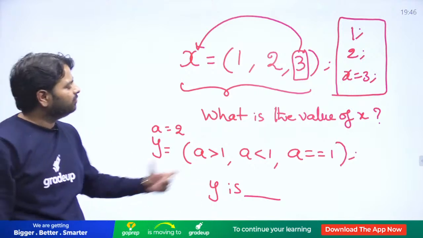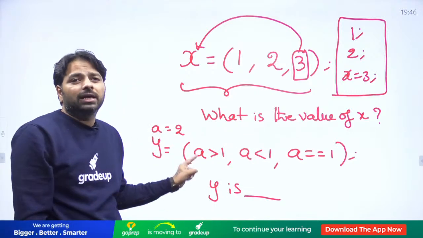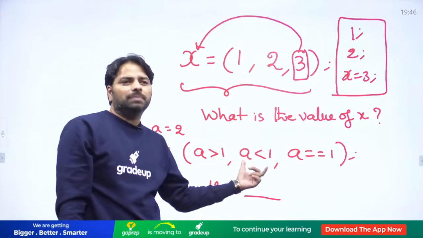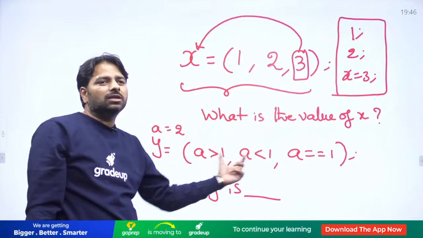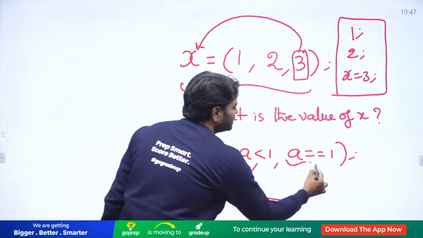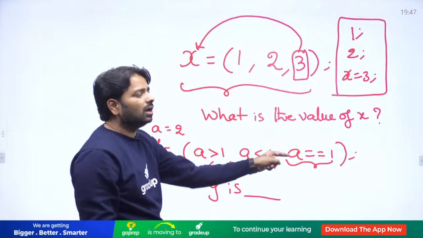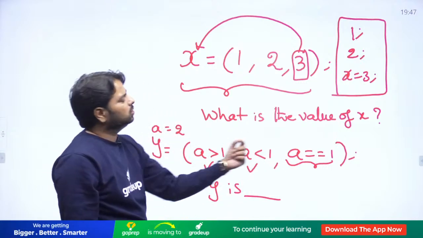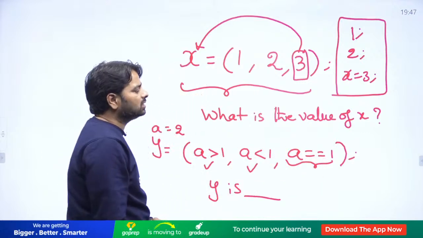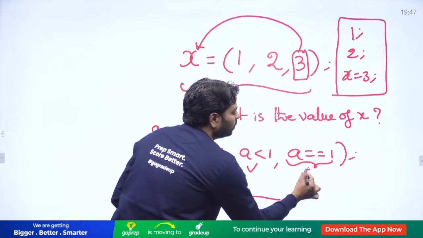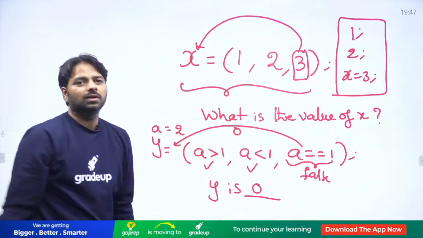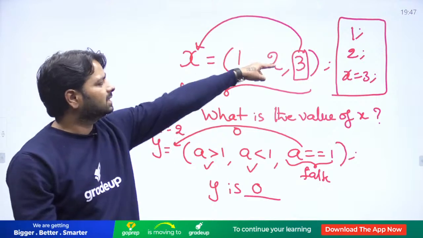Now here also it is the same: the first one and second one are useless for us, but they will be executed. Why? Because increment and decrement need to be considered. If it is plus plus a, it needs to be executed, right? That is the reason you need to consider them. It executes, then a equal 1, true or false? Now I decide: is it true or false? A is 2, and 2 double equal 1, a never got updated. 2 double equal 1 is false. False means 0. 0 will be assigned to y. So y becomes 0. Y has a 0 here. So x has a 3, y has a 0.